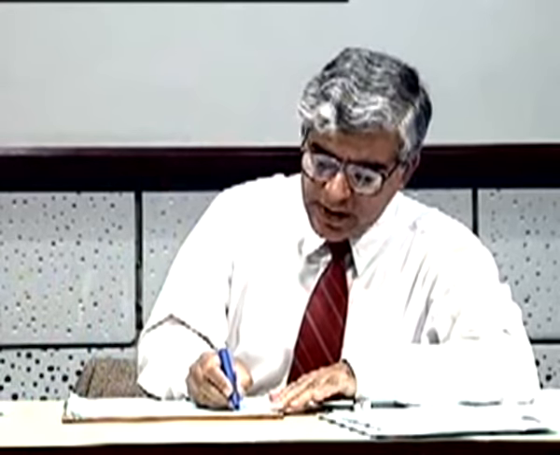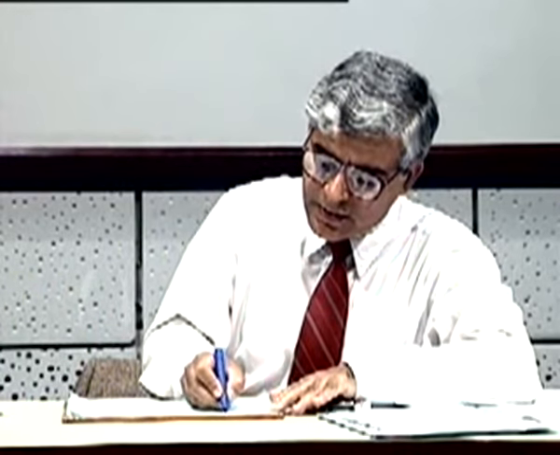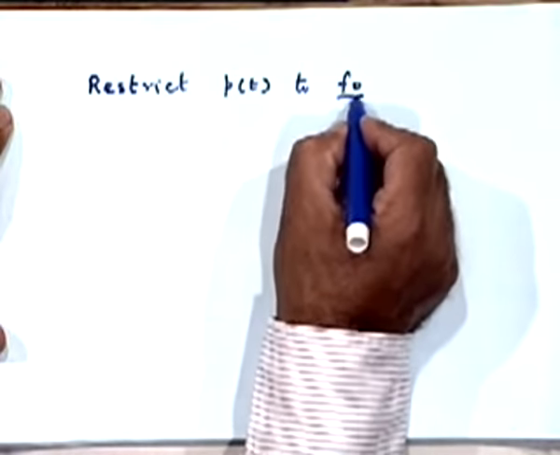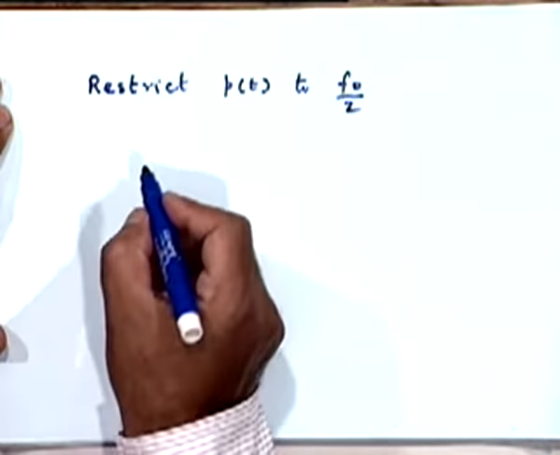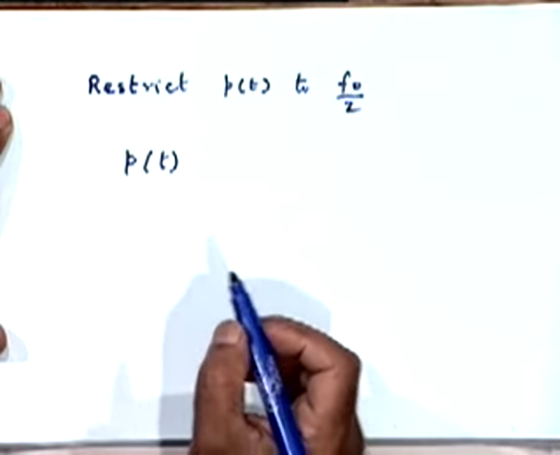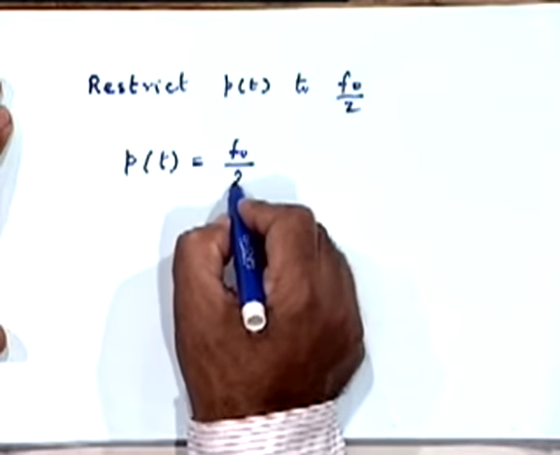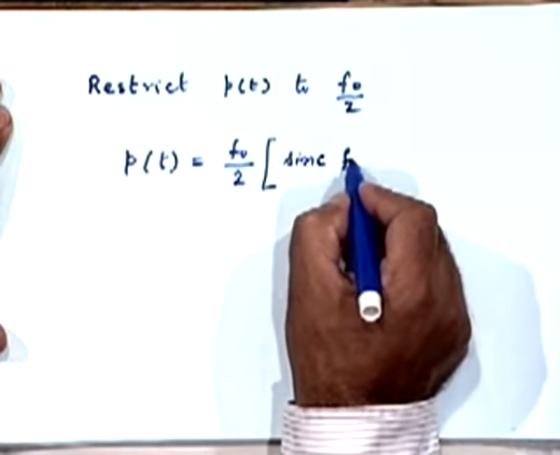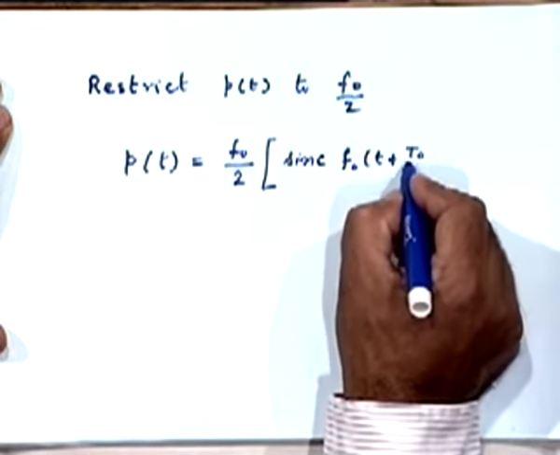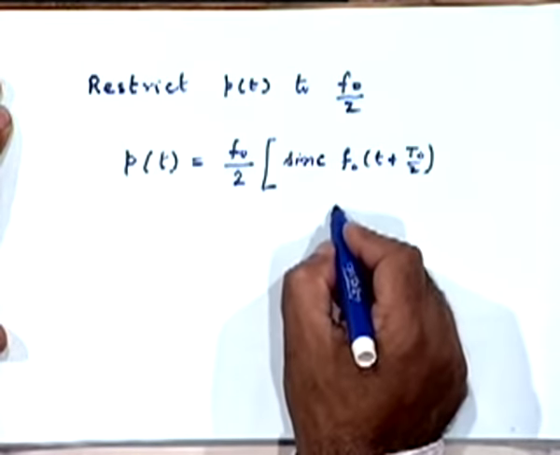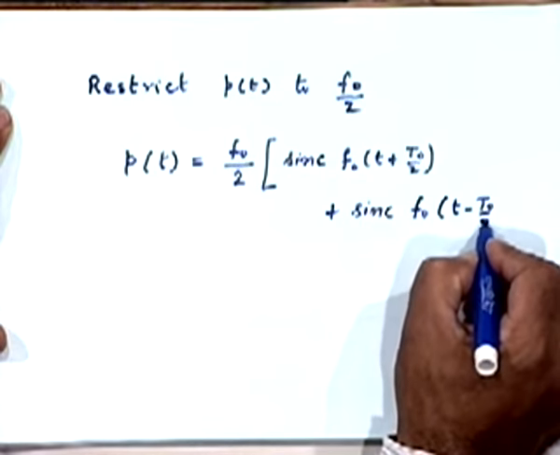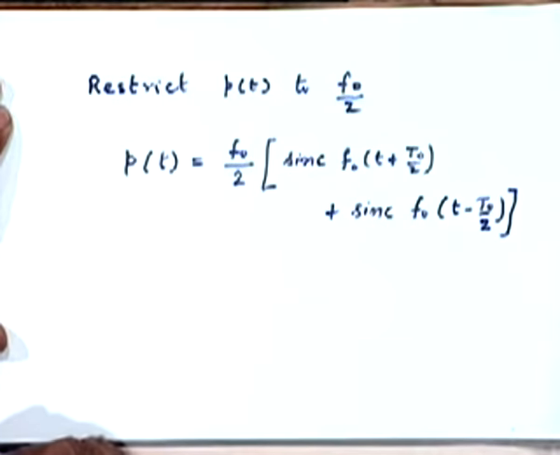What we have just argued is that if we restrict this p(t) to a bandwidth of f0 by 2, then the only pulse shape that you can think of is, and this is just some amplitude factor, not very important, the sinc pulse displaced by t0 by 2 and the sinc pulse f0 (t minus t0 by 2). Fine. Are you all with me on this?